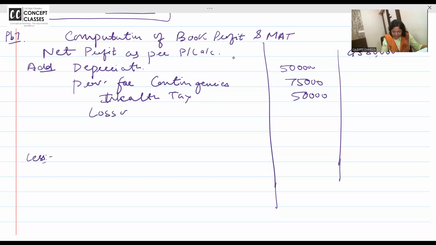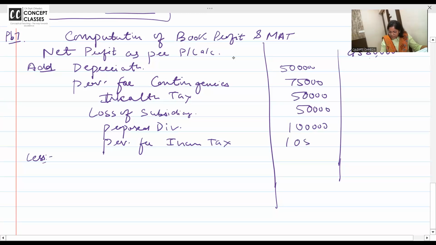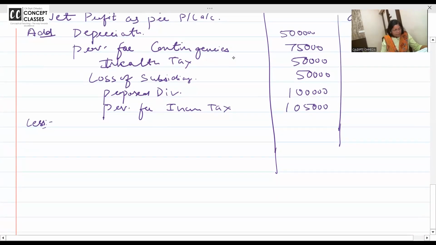Loss of the subsidiary, add back. Custom duty allowed. Proposed dividend. Proposed dividend is not an actual expense, it's just the appropriation. Add back. Provision for income tax, 1,05,000. Add back.